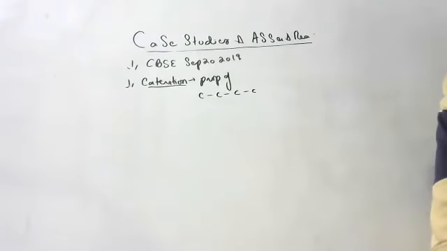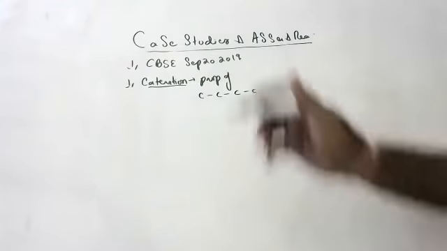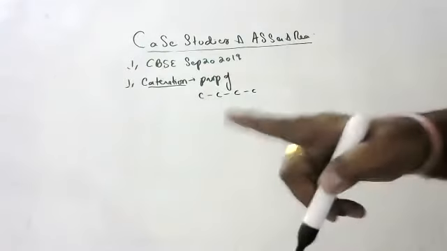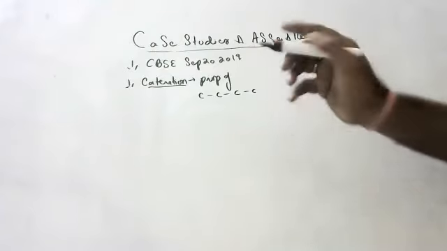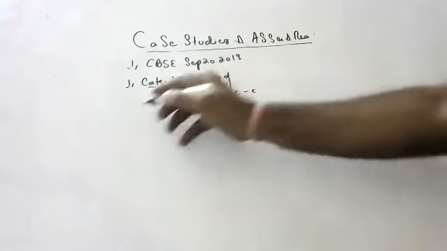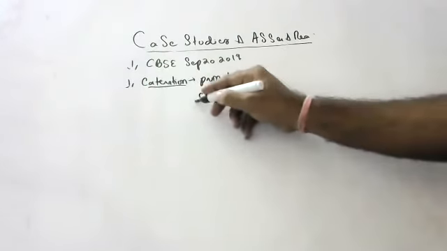Okay, children? So whenever you get this definition, you have to draw like this also. Catenation is the property of carbon to link with itself and form long chain carbon compounds. Please don't forget to draw this one.